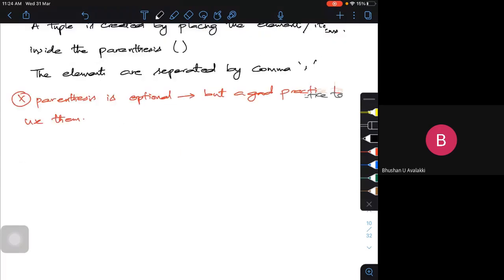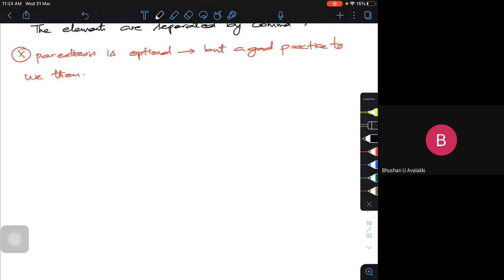Now let's look at some examples of how to create a tuple. Let's create a simple tuple. Let me call it tuple 1. If it consists of integers, I'll put 1, comma, 2, comma, 3, comma 4, comma 5, comma 6.